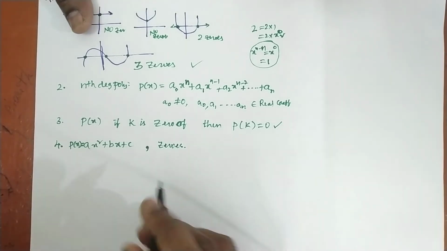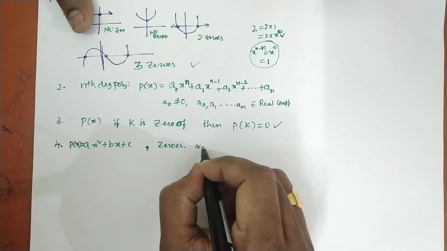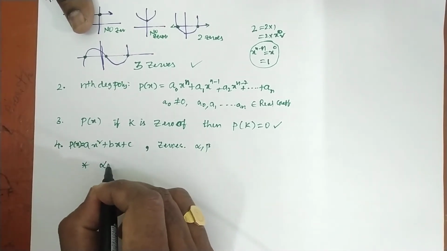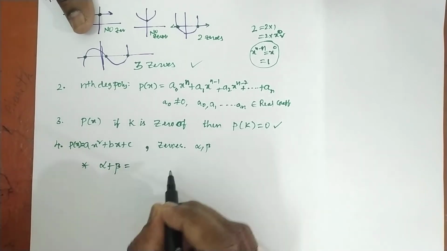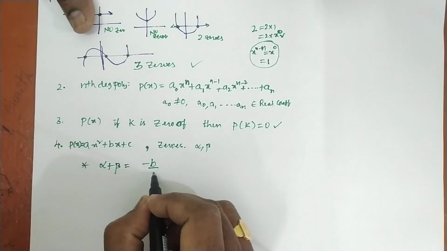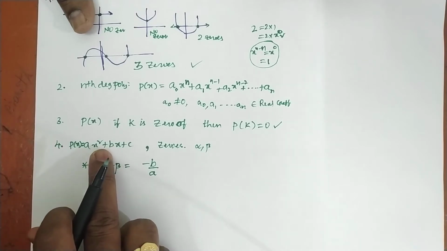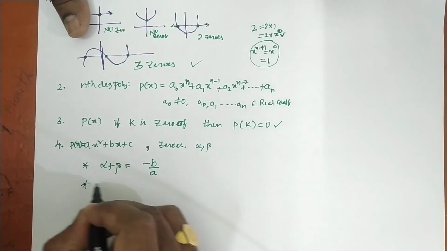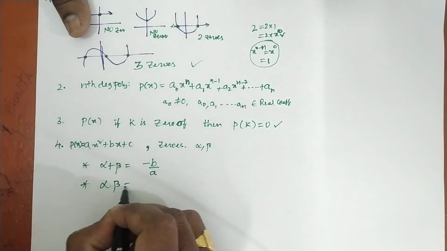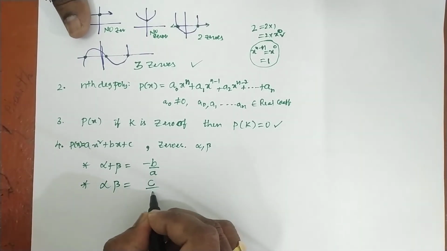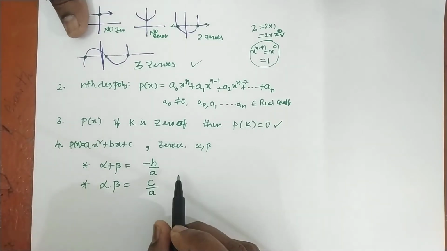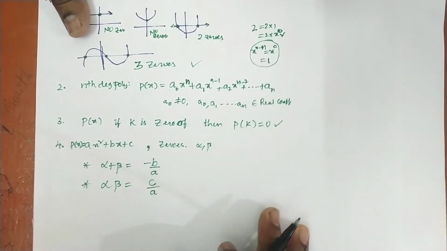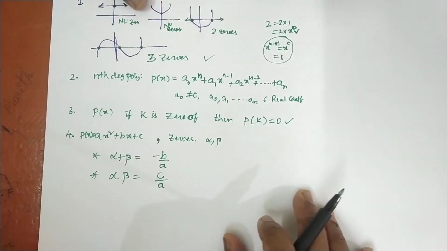So if alpha and beta are the two zeros, the first formula, very important: the sum of zeros, alpha plus beta, is equal to minus b by a. What is b? The x coefficient, and a is the x square coefficient. And the product of zeros, alpha into beta, is equal to c by a, constant by x square coefficient. Interestingly, the denominator is always the x square coefficient, whether it is a quadratic or cubic polynomial.